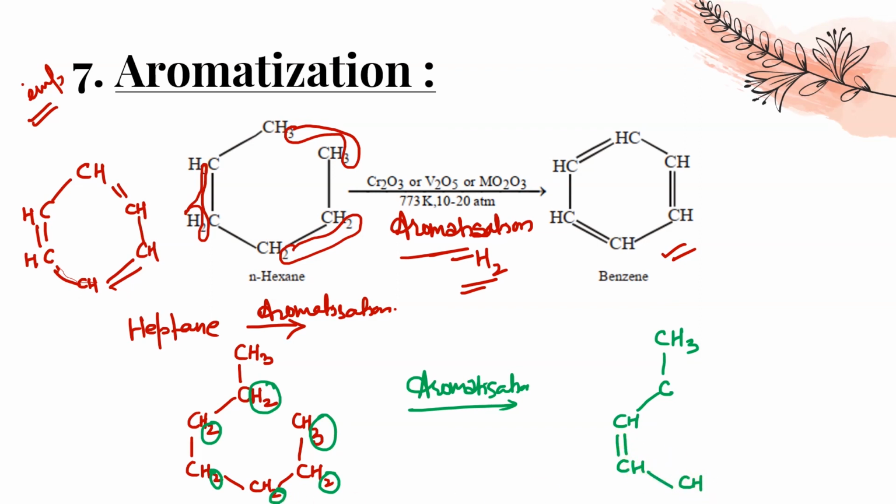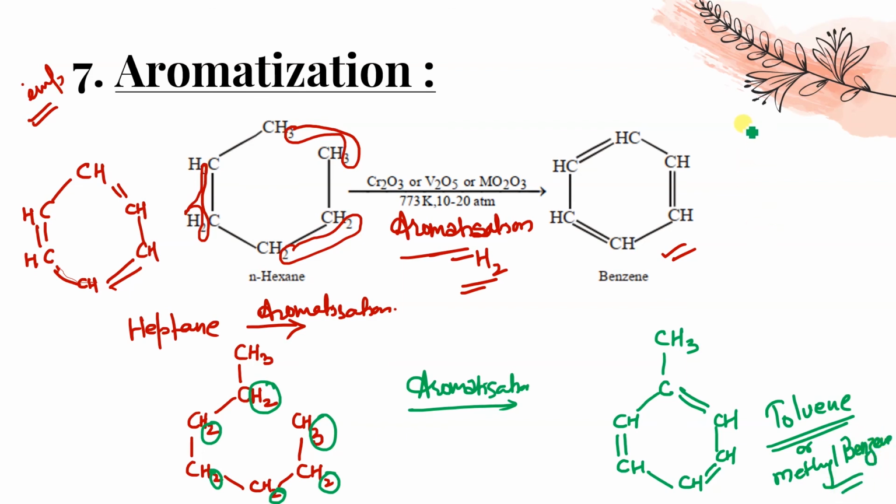Again, one bond was already there, and one hydrogen has gone, so double bond. One bond was there, let it be. And 2 hydrogen from this and 2 hydrogen from this, so that's why it will form a double bond over here. So this is forming toluene, isn't it? Yes? Or we can say methyl benzene. Methyl benzene. Any doubt, beta?